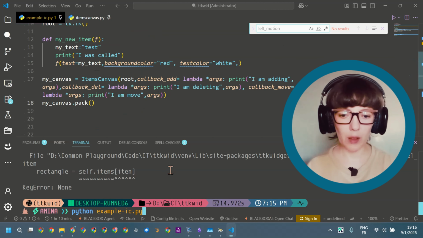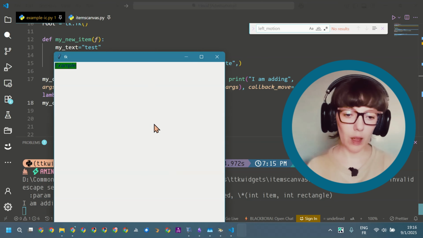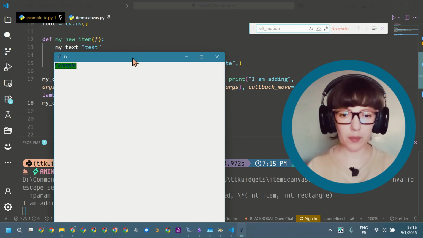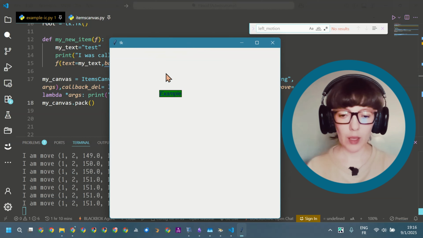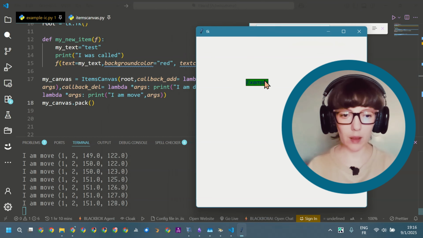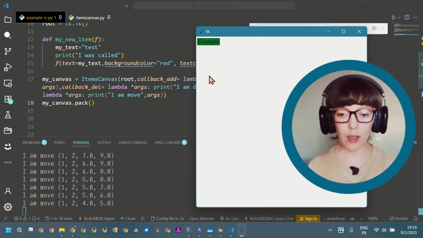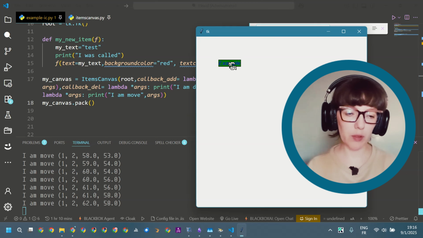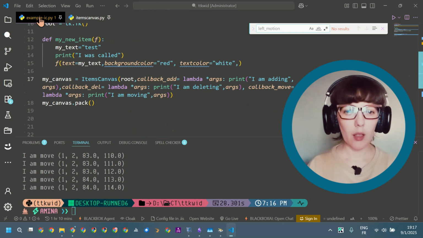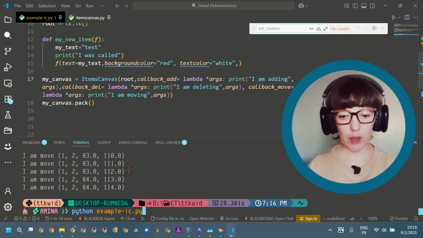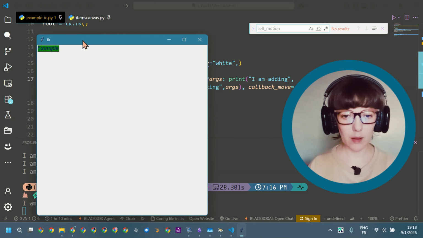Now if I run the code again and I try to move my item, you can see it's printing the arguments and the I am move. So I am moving, but it's okay, I think. So I corrected the message from I am move to I am moving. You can see here.